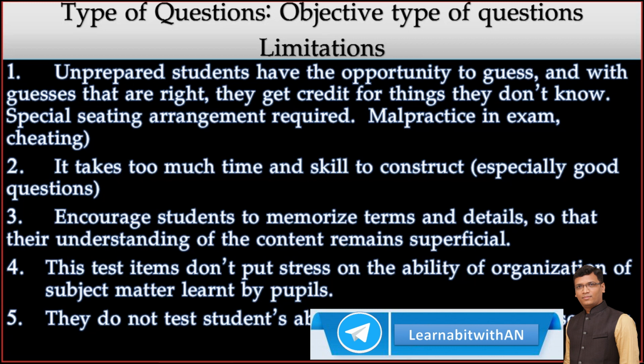Then it takes too much time and skill to construct. Objective type of questions are the most difficult to prepare. You need perfect knowledge of content, perfect knowledge of examples, perfect grammatical knowledge or any subject knowledge to prepare such questions, because options must be attractive.